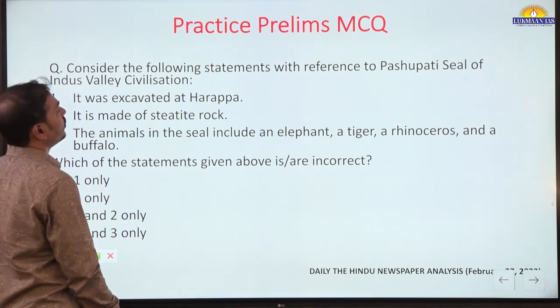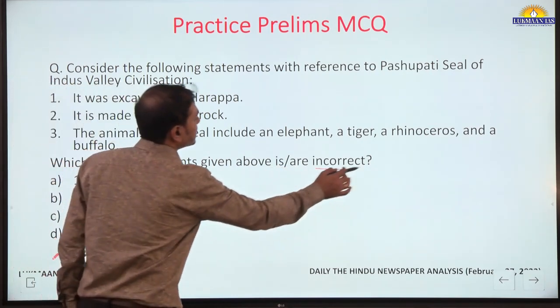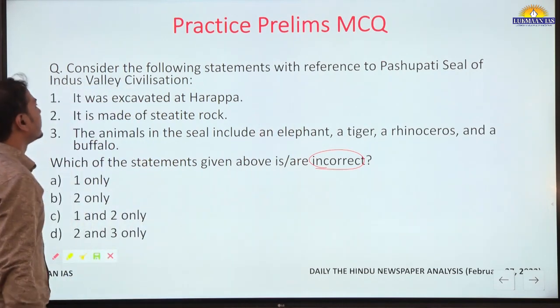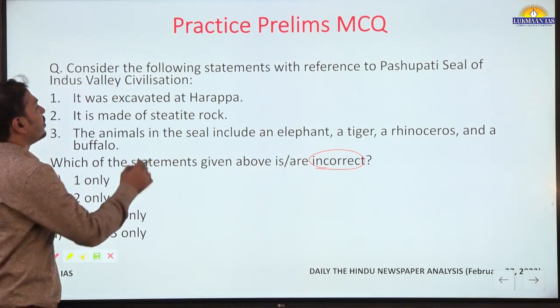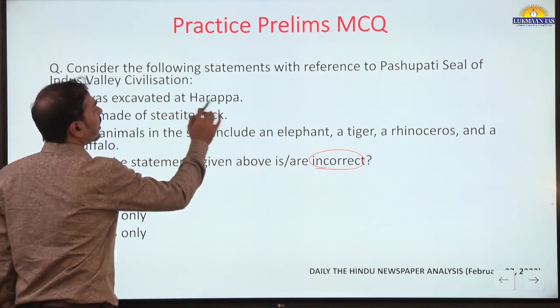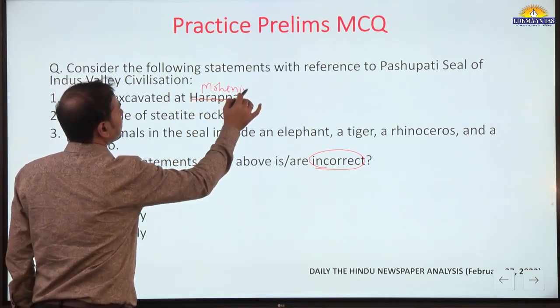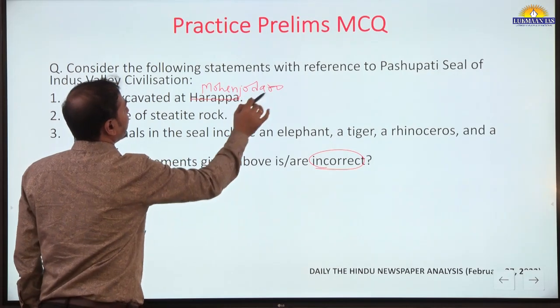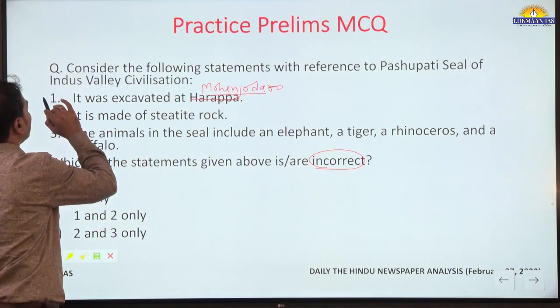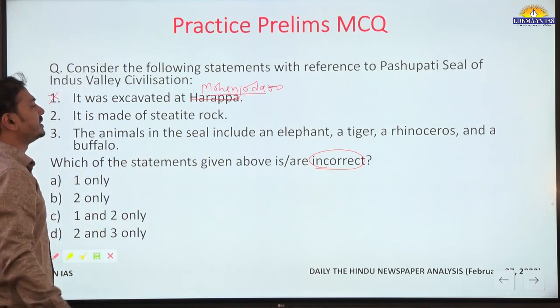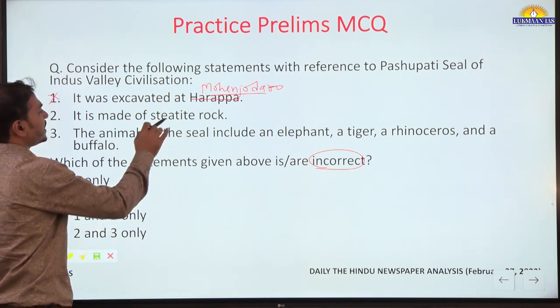So we have to find the incorrect statements about the Pashupati seal of Indus Valley civilization. It was excavated at Harappa. This is incorrect, it was excavated at Mohenjo-daro. It is made of steatite rock.